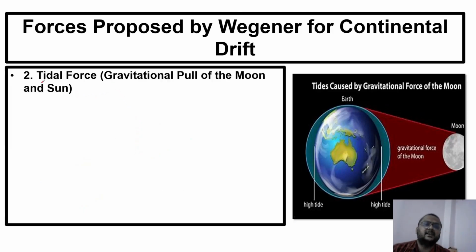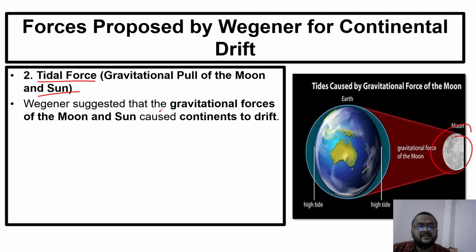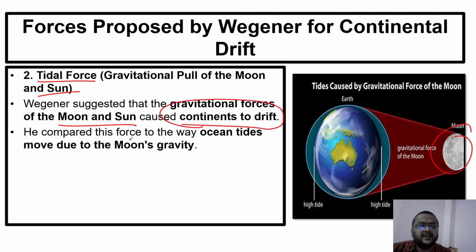The second force that he explained is tidal force, which is nothing but the gravitational pull of the moon and sun over the surface of the earth. Wegener suggested that the gravitational force of the moon and sun cause continents to drift. He compared this force to the way ocean tides move due to the moon's gravity.